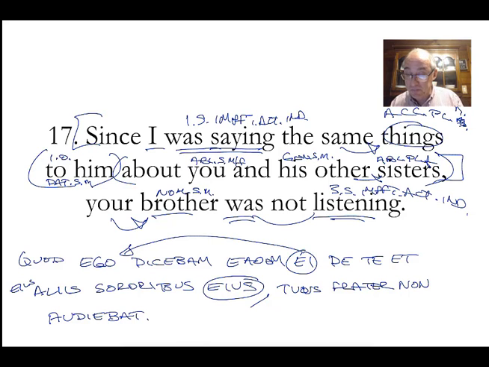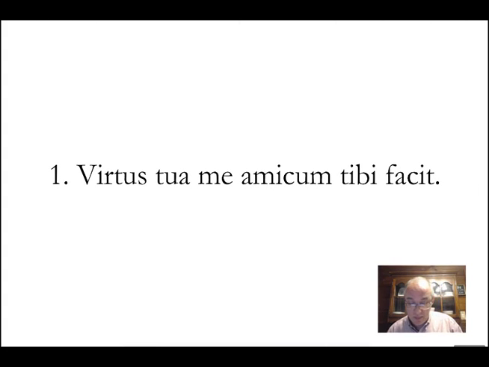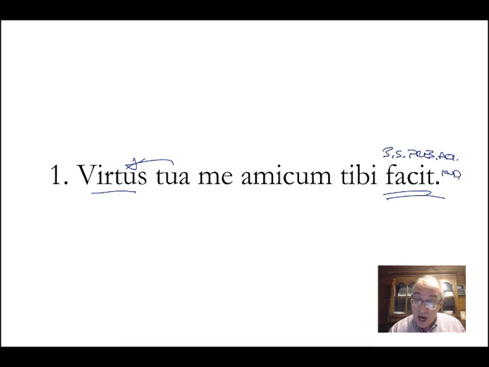So, next, Sententiae antiquae. Number 1, virtus tua me amicum tibi facit. Subject, virtus, verb, facit. Virtue, what kind of virtue? Your virtue makes, third person singular, present, active, indicative of the verb facio, facere, feci, factum, which means makes. Your virtue makes me a friend to you.